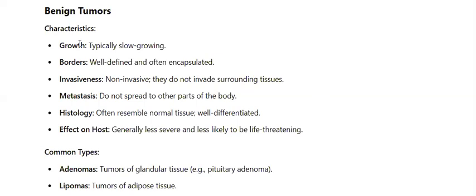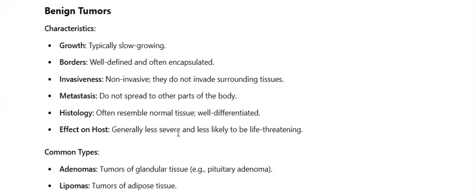Now, if we talk about the borders, they are easily recognizable and generally well defined and encapsulated, meaning that they have a capsule around them. They aren't able to invade as aggressively as malignant tumors are, and thus have a very good prognosis compared to malignant tumors. Similarly, they aren't able to metastasize. Metastasize means that they aren't able to spread to different areas of the body. For example, a tumor of the brain will remain in the brain. It will not metastasize towards the lungs or other vital organs of the body.